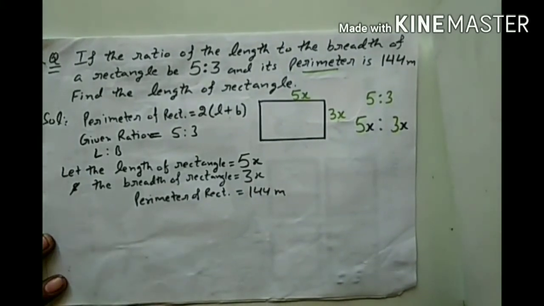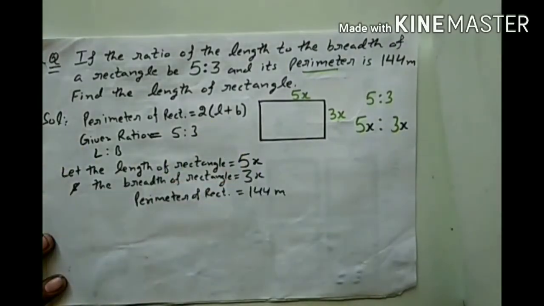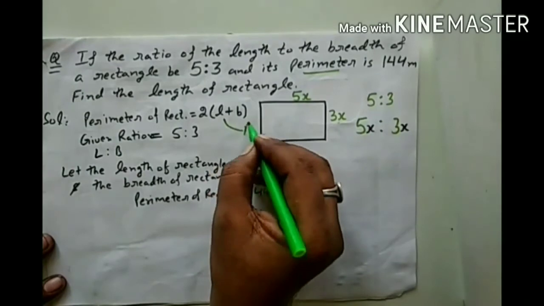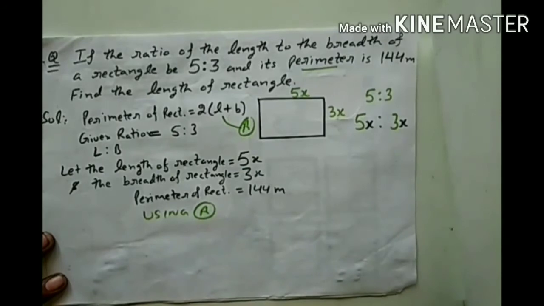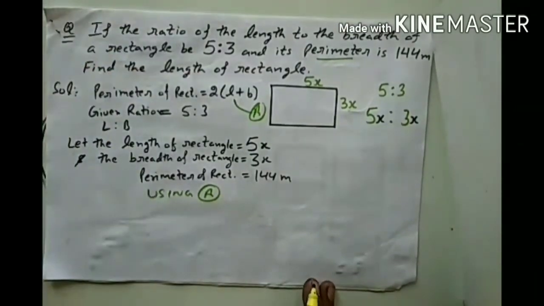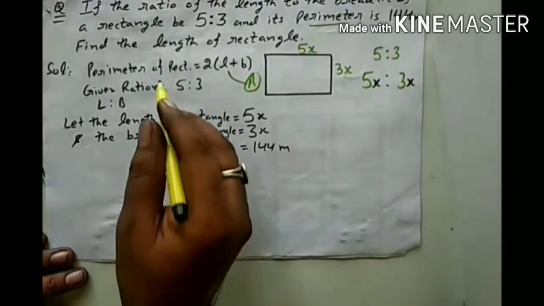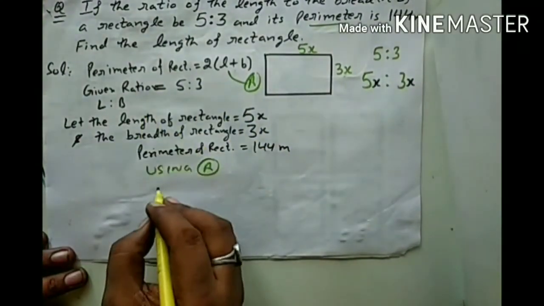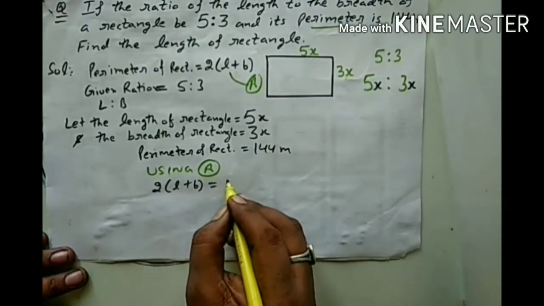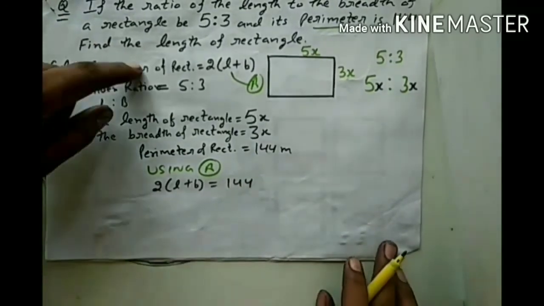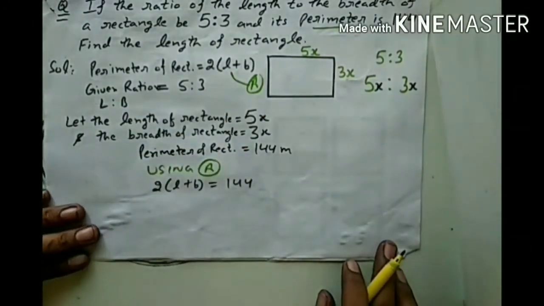Now, as per the given formula, I give it the name A. Using A, I can write perimeter, that is 2 times (L plus B), is equal to 144, because perimeter of rectangle is this and its formula is this. So I can write like this.